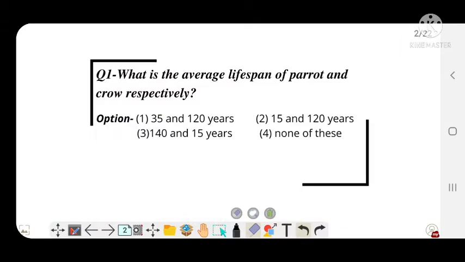And here comes question number 1. What is the average lifespan of parrot and crow respectively? Means you have to give the lifespan of parrot and crow respectively. Five seconds more. So the correct answer is option number C. 140 is for parrot and crow is 15 years. Next question.